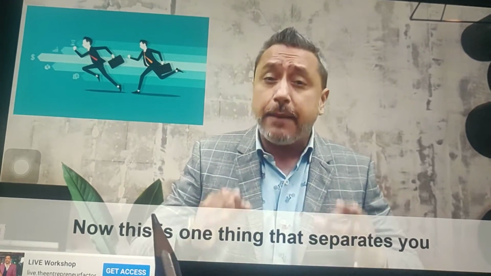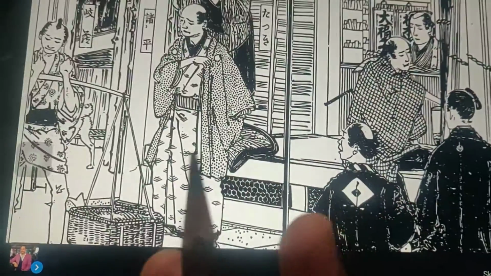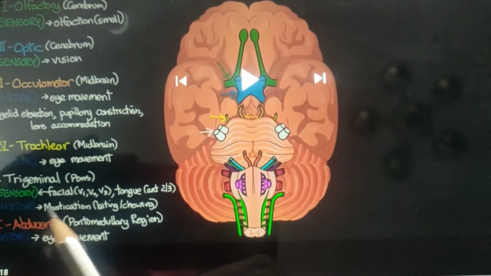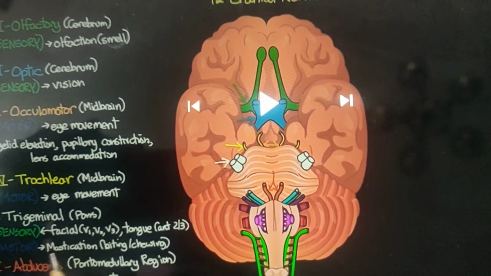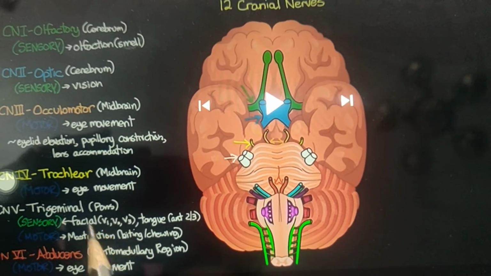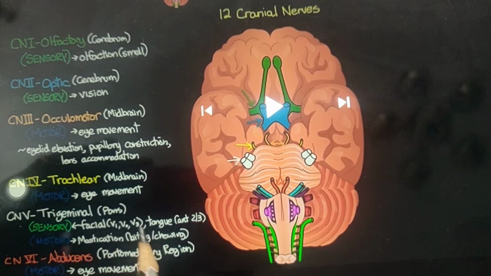But that's not the meaning of trigeminal. The main thing is that it produces three nerves: V1, V2 and V3.